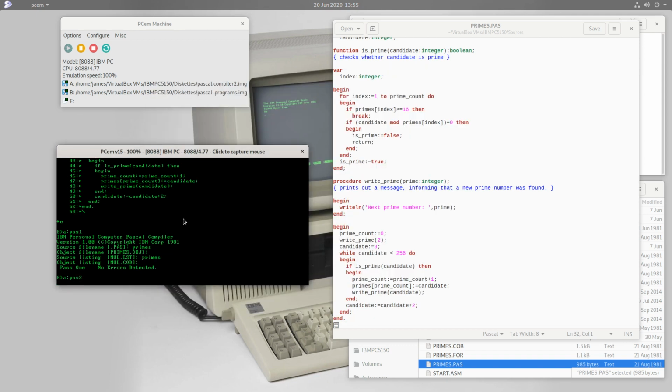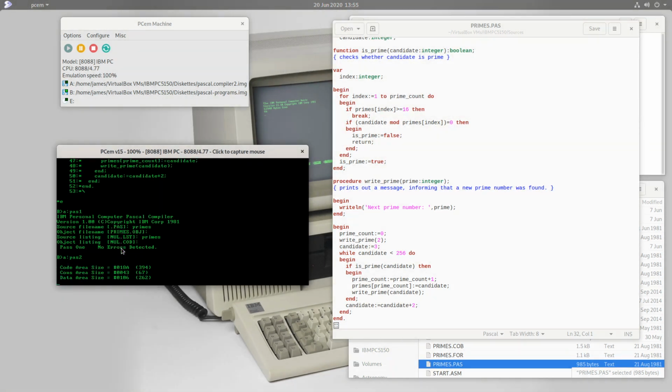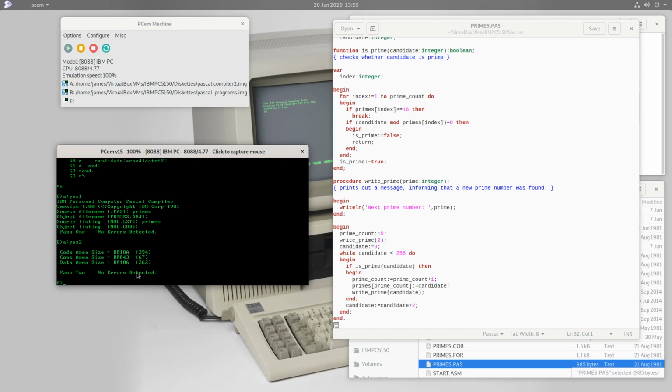And pass 2, and so it will use the temporary files which this first pass produced. No need to answer any prompts. That was successful too, and so the final stage is the linker.